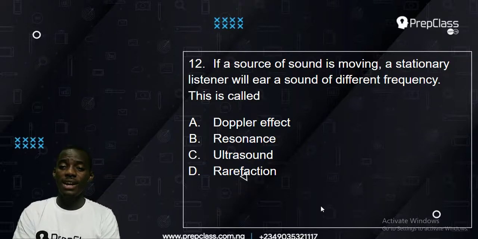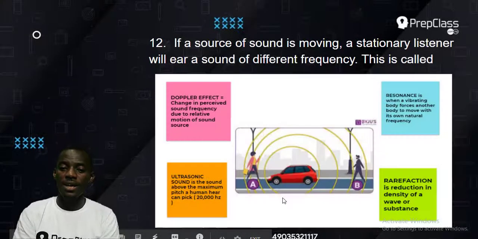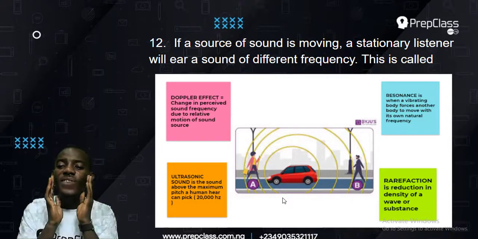Okay, now let's take a look at it. Now, the source of sound is moving. It's like you have a moving vehicle. Let me use a picture to explain that. If a vehicle is moving, the source of sound is moving, a stationary listener, that's somebody who is passing by the road or standing in a place, will hear the sound of different frequencies.